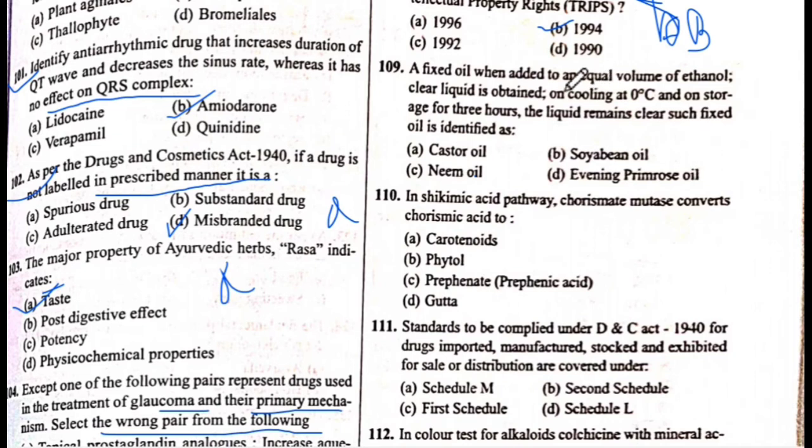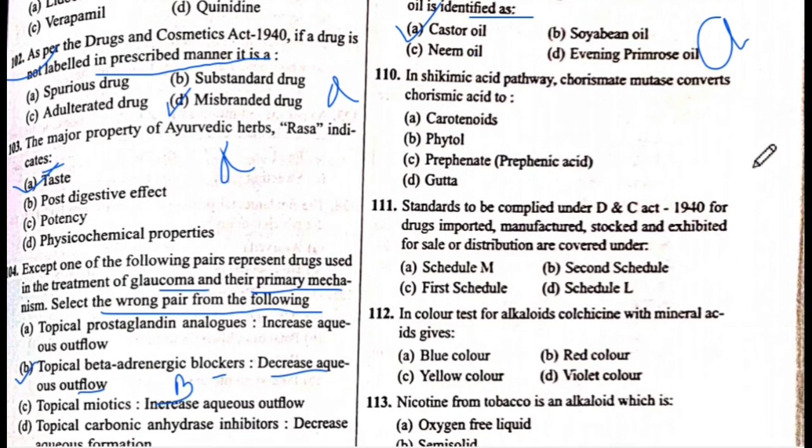Okay. Next 109 question number. A fixed oil when added to an equal volume of ethanol gives a clear liquid, obtained on cooling at 0 degrees Celsius, and on storage for 3 hours the liquid remains clear. Such fixed oil is identified as, the answer is A, castor oil. The answer is A, castor oil.